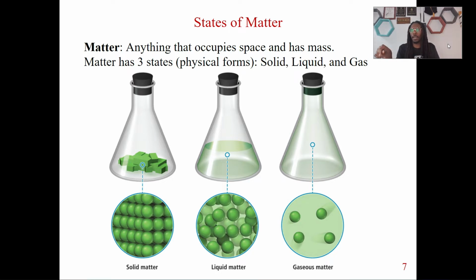Well, how can matter be everything, Dr. J? Well, let's look at the definition. Matter is anything that occupies space and has mass. Let me read that one more time. Matter is anything that occupies space and has mass. So basically, you mean to tell me that matter is, if it takes up some type of space, right? And if it has some type of mass, right, to it, then it's matter. That's correct.